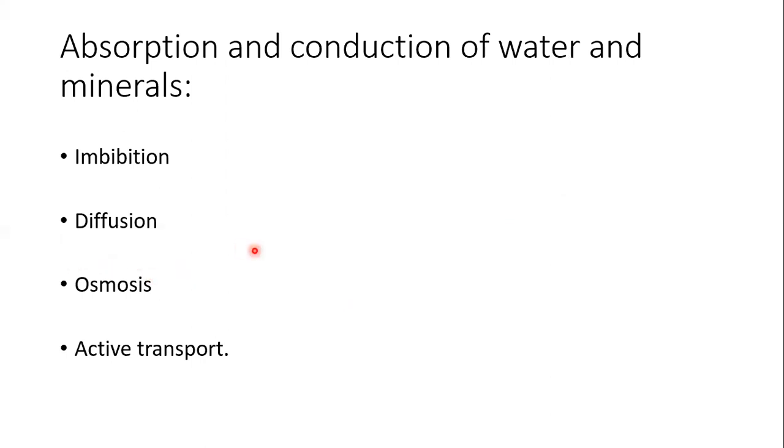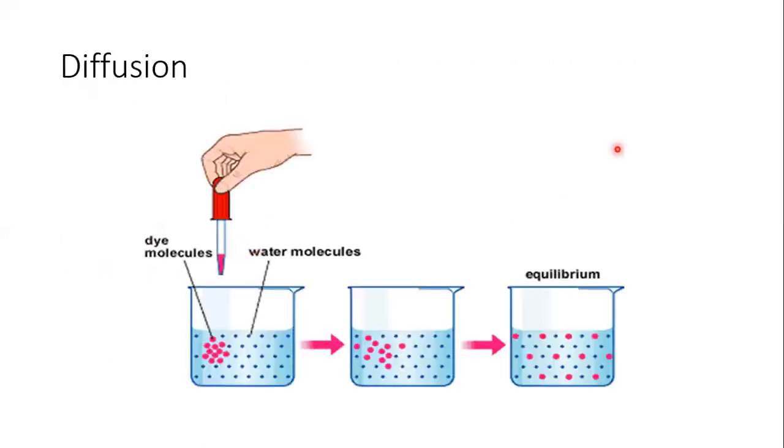Then what is diffusion? So this diagram explains diffusion to a great extent. Suppose this beaker is full of water and you drop some dye molecules inside it. First of all, dye molecules are in greater concentration here, but a little later they start diffusing throughout the beaker and they come to a stage of equilibrium.